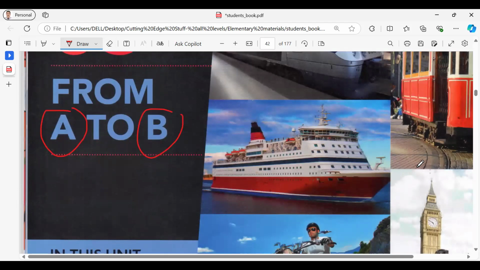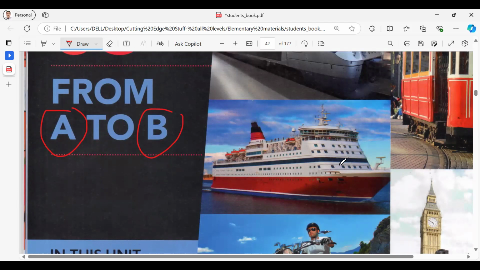Do you like traveling? Yes. Okay, how do you like to travel? By airplane. Why?